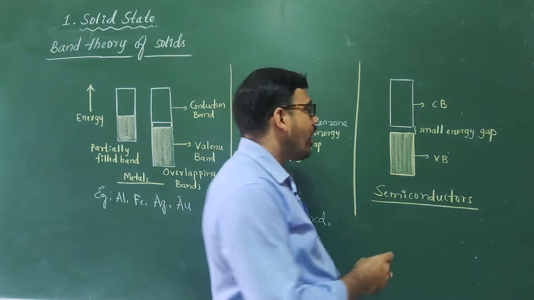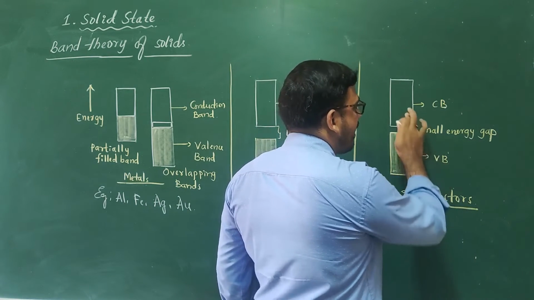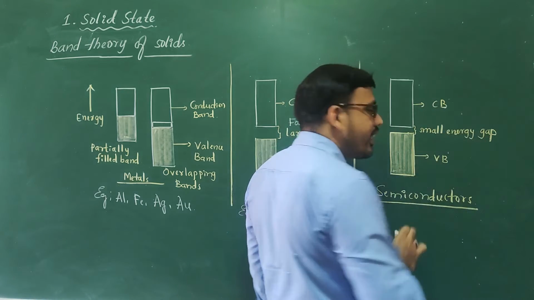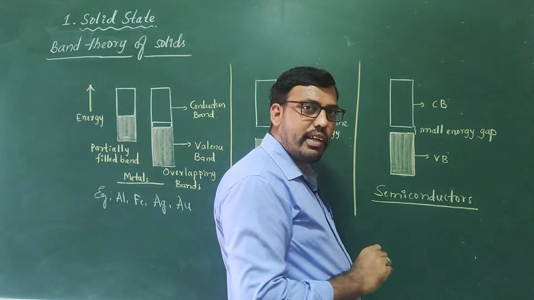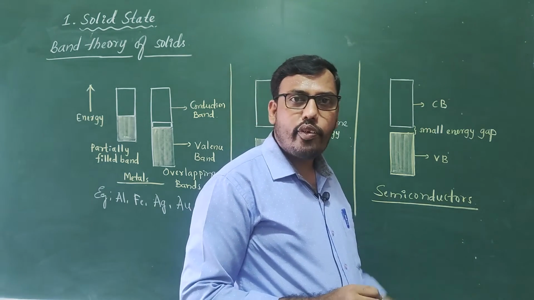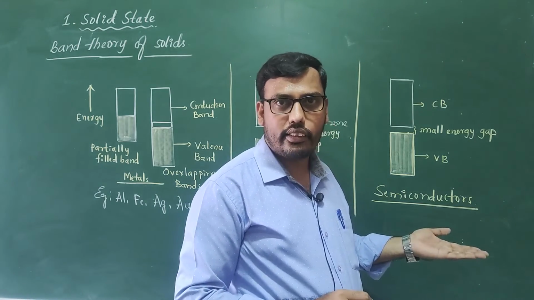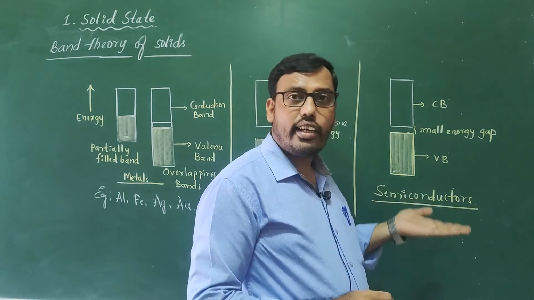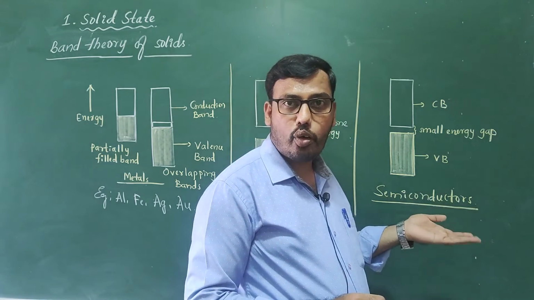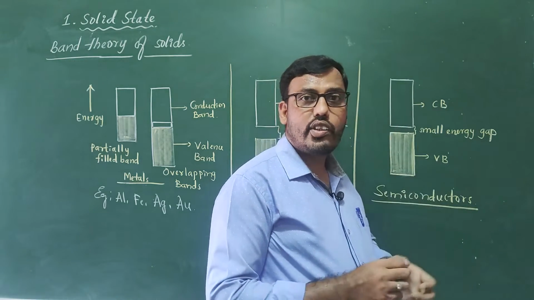How is it so? Observe the bands here. Once again, the filled valence band and the empty conduction band are separated by a small energy gap. Now what happens if you increase the temperature, if you heat a semiconductor? By gaining heat energy, the kinetic energy of electrons increases, and they can easily jump from the valence band to the conduction band.